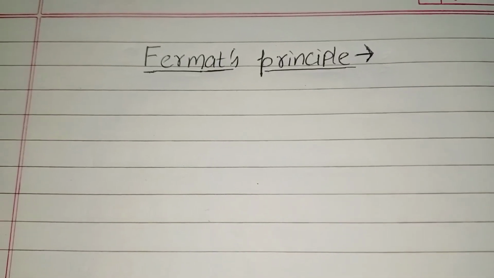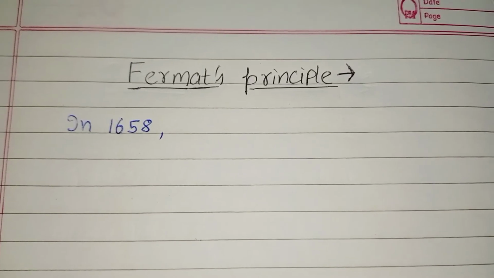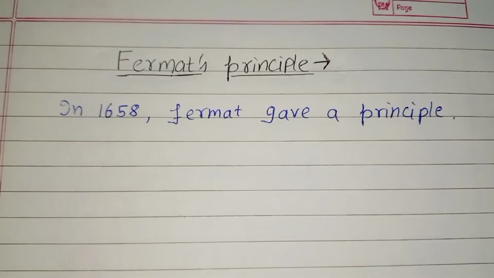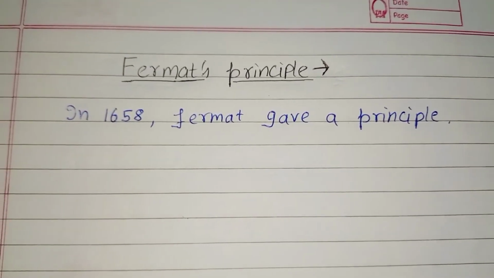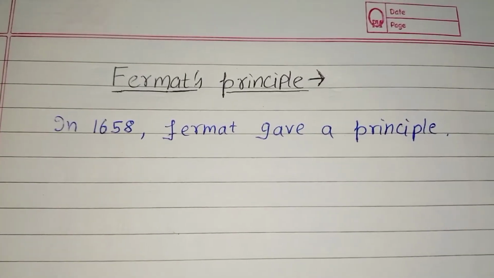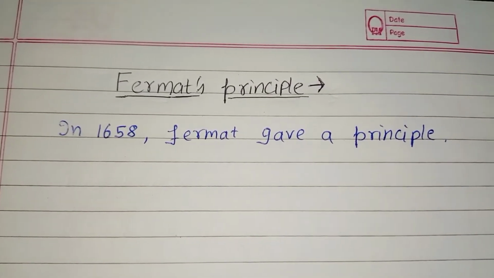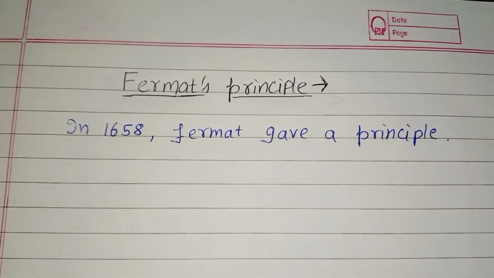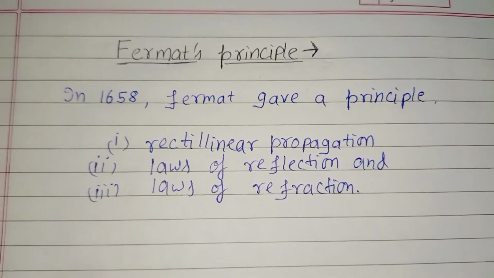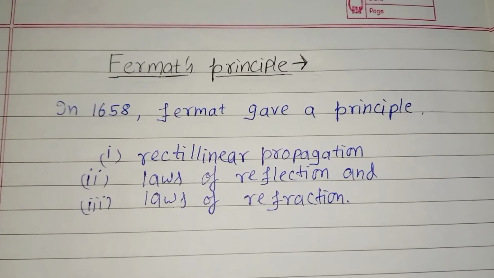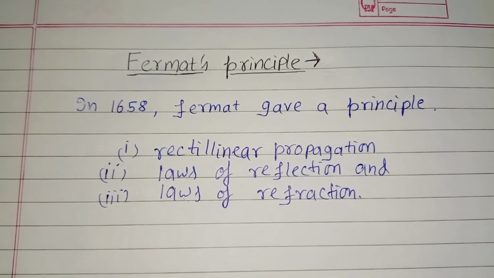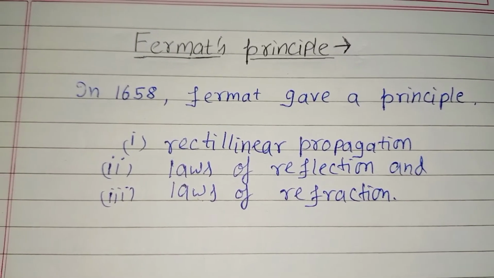So in 1658, Fermat gave a principle, and this principle combines the three laws we have studied before. These are rectilinear propagation, laws of reflection, and laws of refraction. Maybe you have forgotten these, so I will remind you of all three laws. First of all, rectilinear propagation.